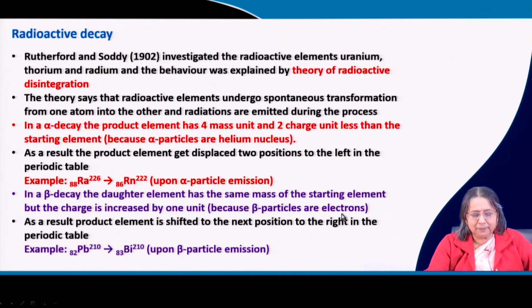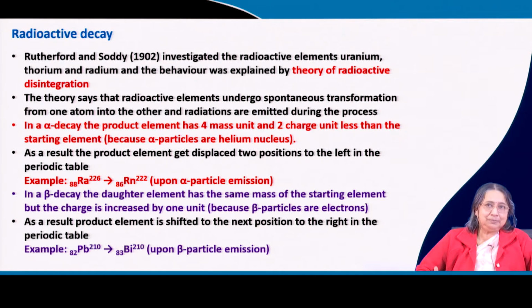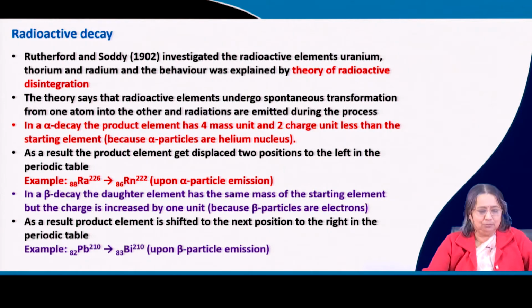Because beta particles are electrons, the product element is shifted to the next position to the right in the periodic table. One negative unit less means one positive unit more.